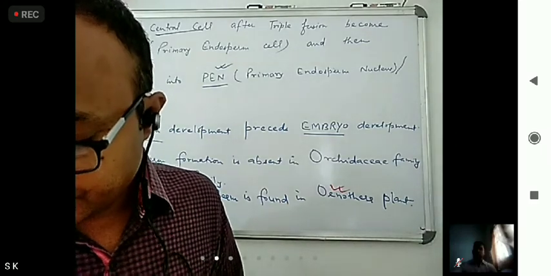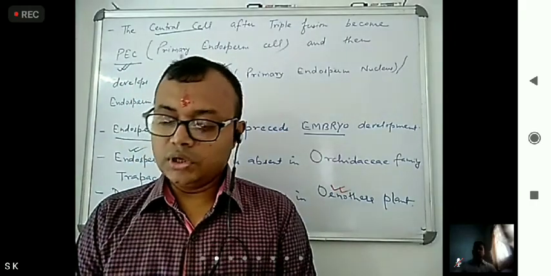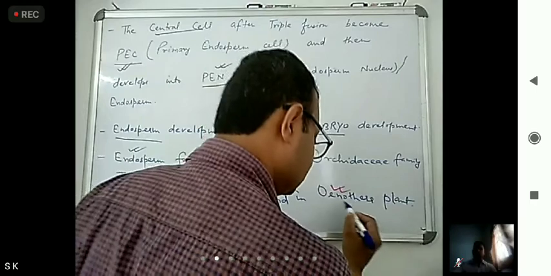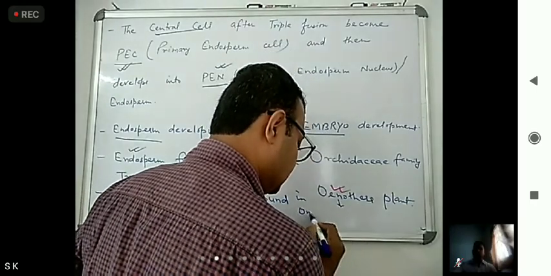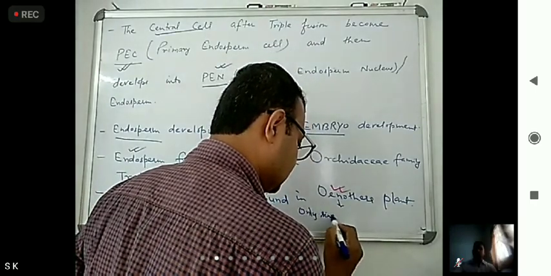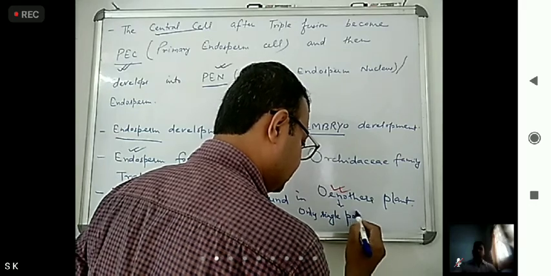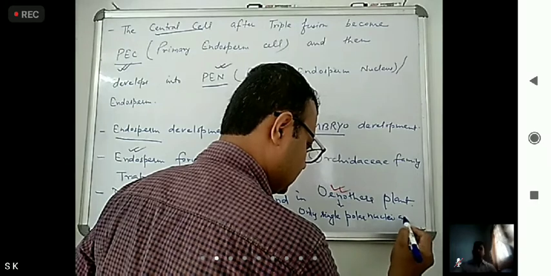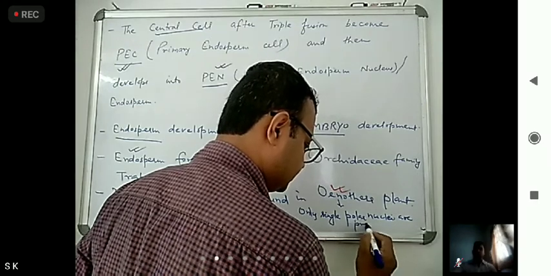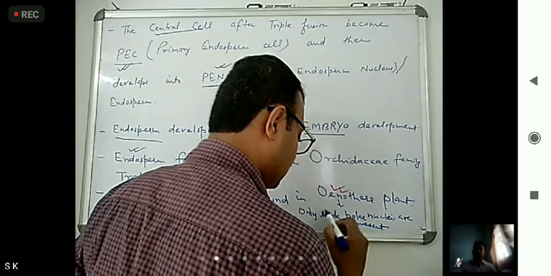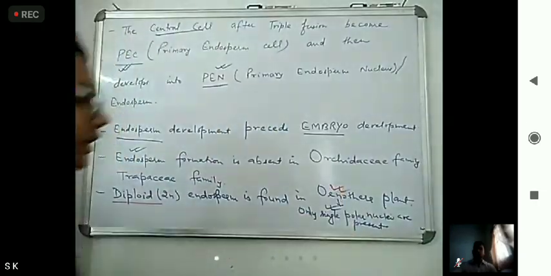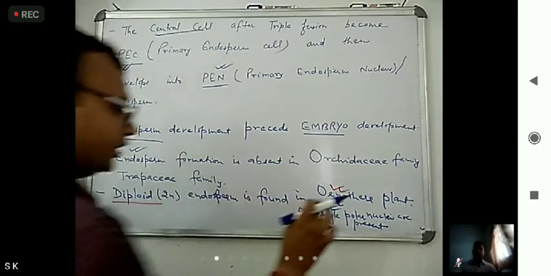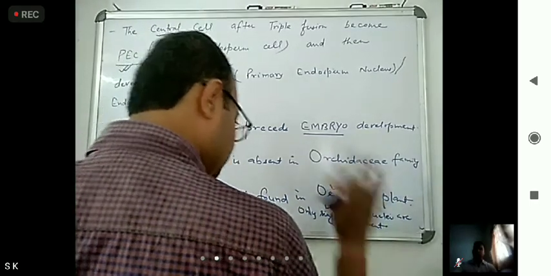Okay, why does it happen? Because only a single polar nucleus is present here. Only a single polar nucleus is present, and that's why diploid endosperm is found in Oenothera plant.